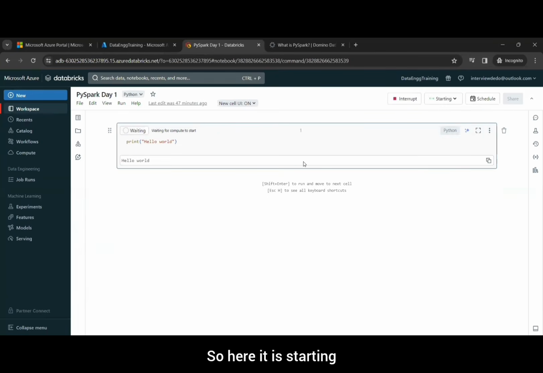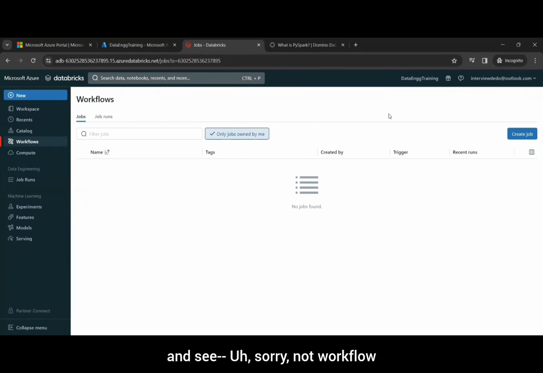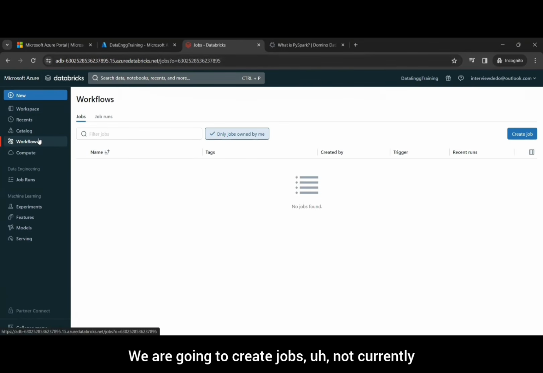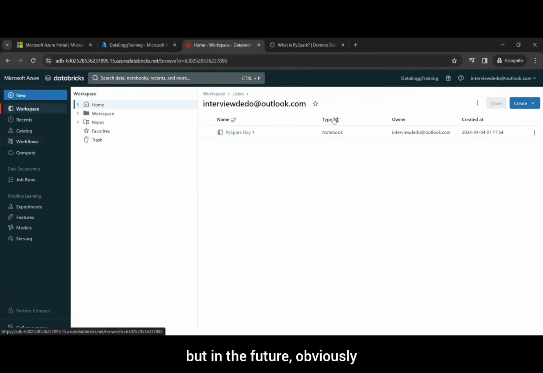Yeah, so here it is starting. It's going to take time, 1 or 2 minutes. Meanwhile, let's go to workflow and see. Sorry, not workflow. Workflow is for jobs. Whatever jobs we will create, we are going to create jobs. Not currently, but in the future, obviously.